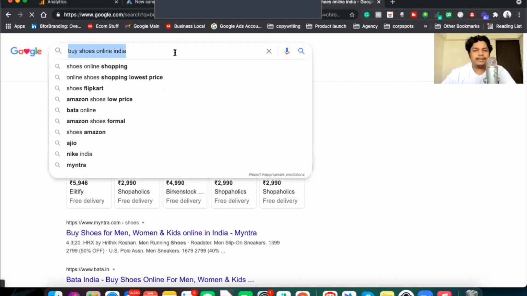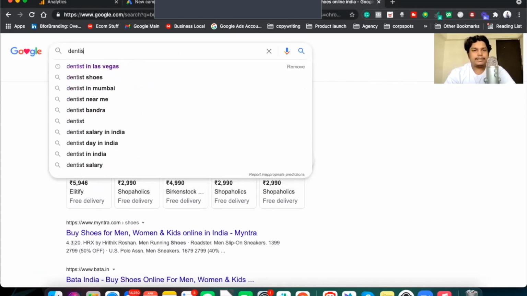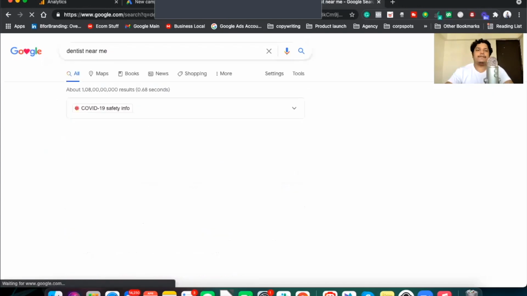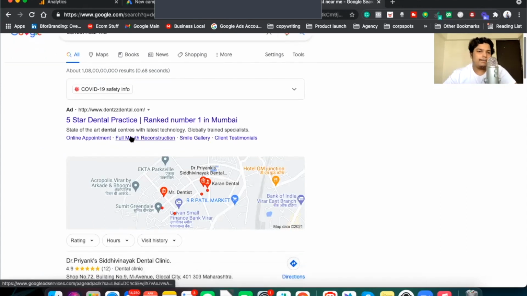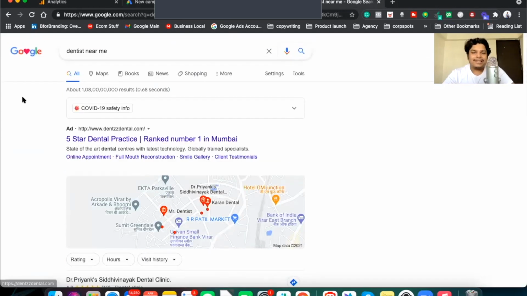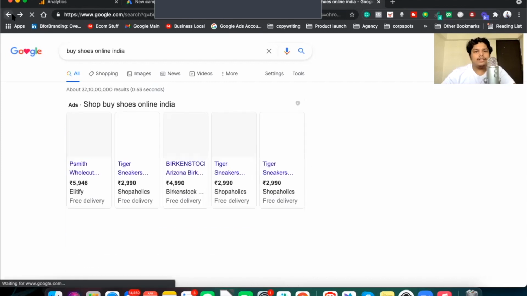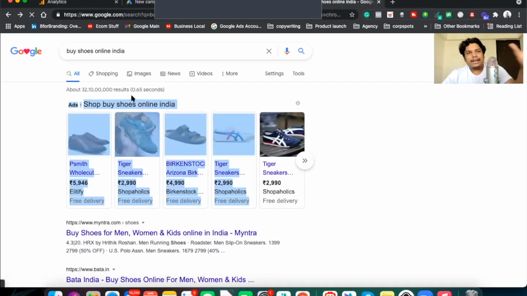So let's search for a keyword like dentist near me. Okay, let's see if someone is bidding for this keyword. Yep. So Dents Zental is running a search based ad for this keyword. You can see at the top, this is called a search based ad. When someone searches a keyword and you see a pop up here, this is a search based ad. And what we just saw before is called a Google shopping based ad. So the dentist one is a search based ad.